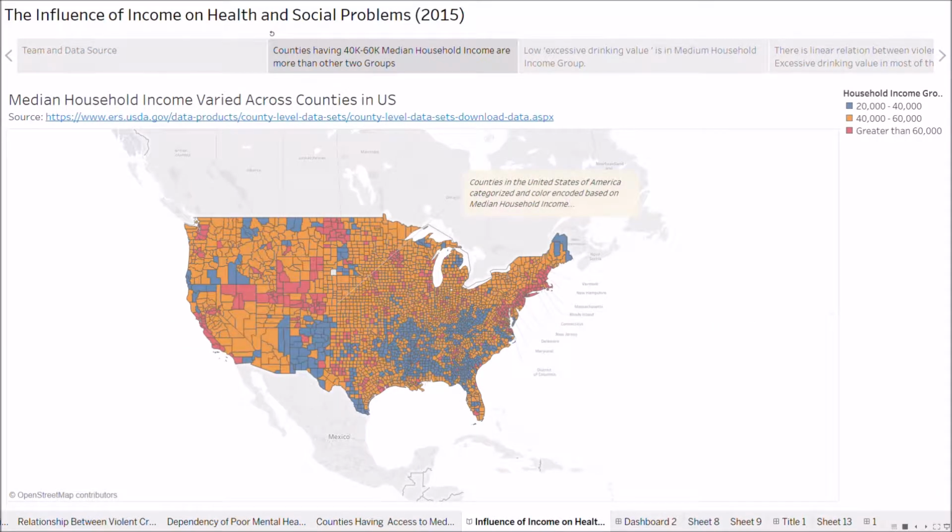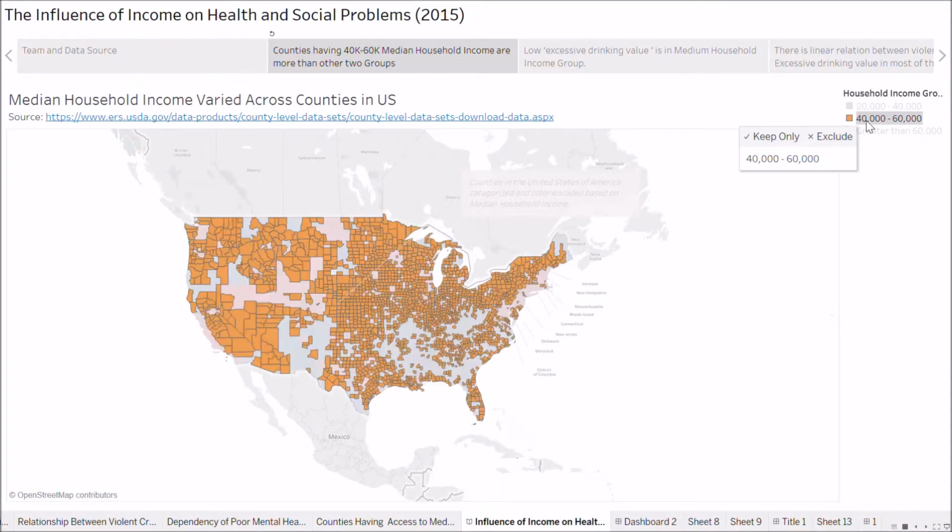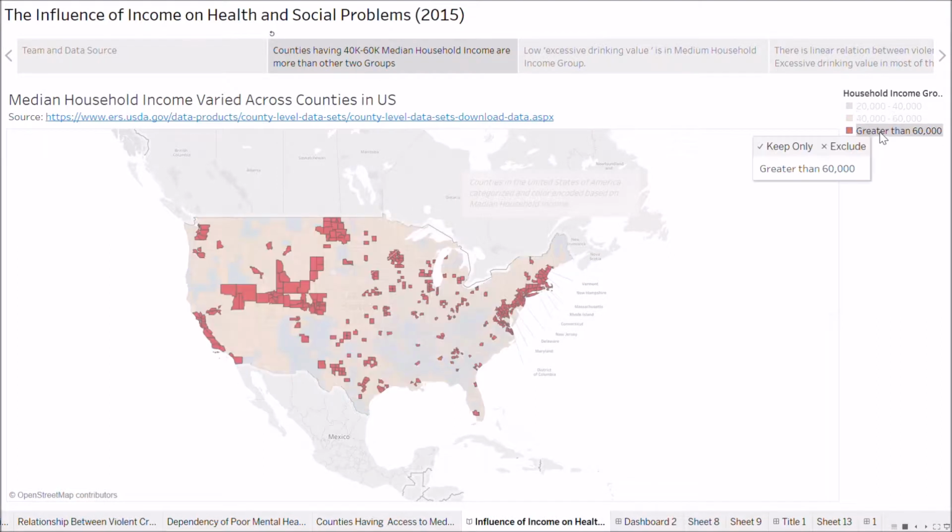In our first visualization, we have color-encoded counties in the United States of America based on median household income. We have categorized three groups based on the overall income of each of these counties. The first group, indicated by the color blue, represents counties with a median household income in the range of $20,000 to $40,000. The second group, indicated by the color orange, represents counties with median household income in the range of $40,000 to $60,000. Finally, the third group, indicated by the color red, represents counties having median household income above $60,000.